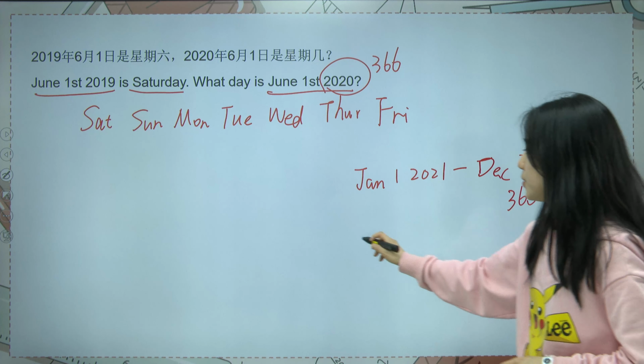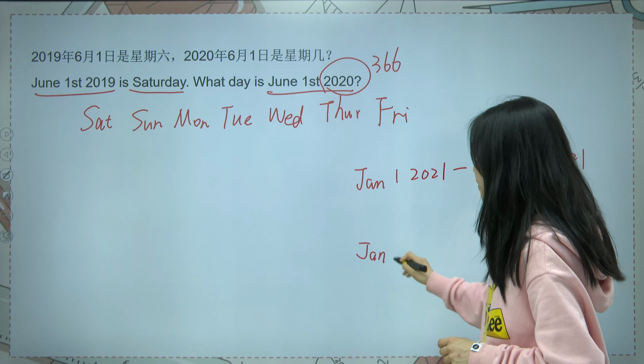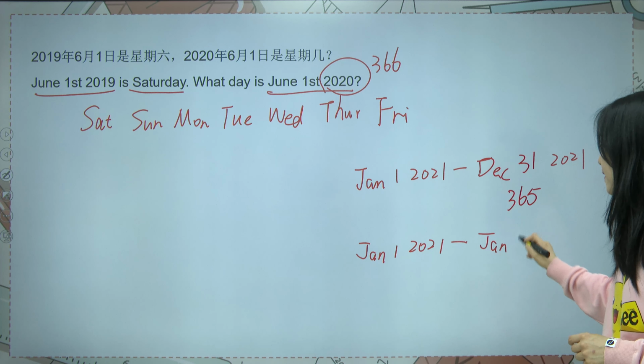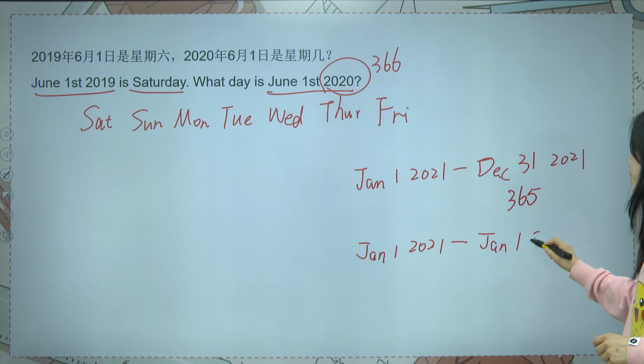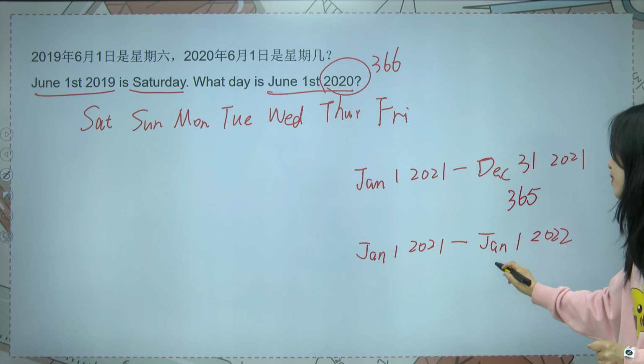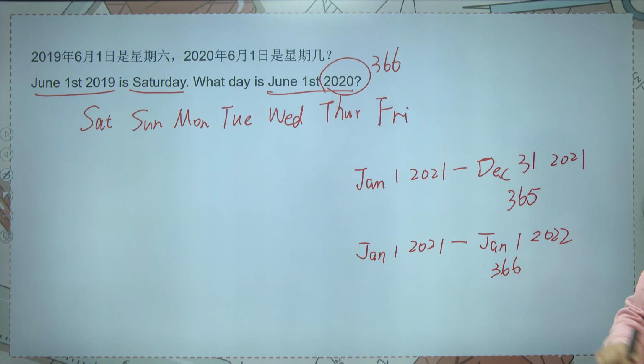And if I ask you another question, from January 1st, 2021 to January 1st next year, or 2022, how many days do we have? We have one more day here, so the total number should be one more than 365, that is 366.